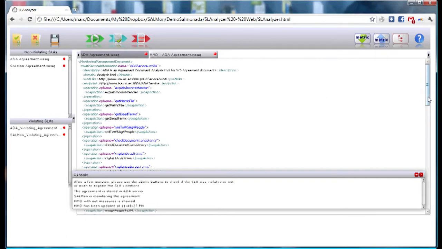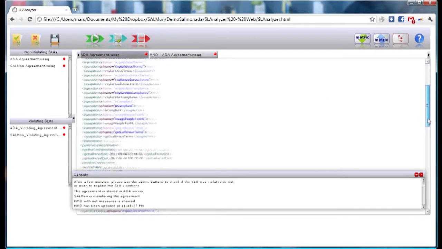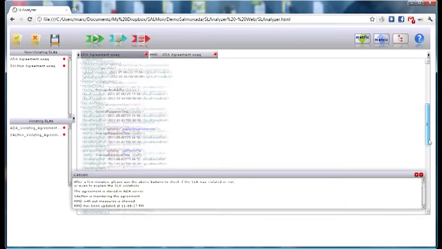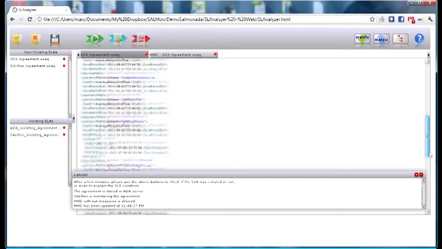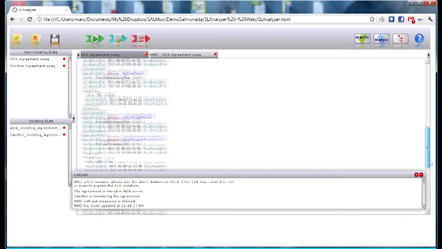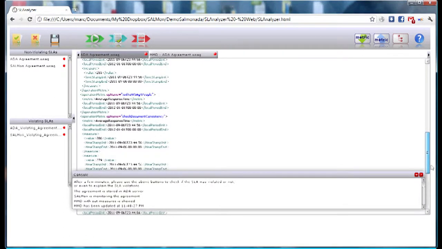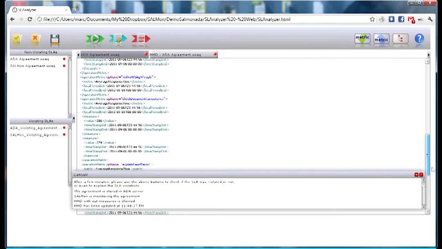In order to have in a fast manner a set of invocations performed to the ADA service, we have implemented a client that simulates a real interaction between the ADA service and a real ADA client. This has been done by means of random calls to the operations with an established set of parameters. Over these invocations, Salmon is monitoring the quality of service and updating the MMD.